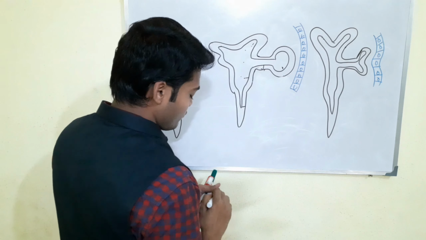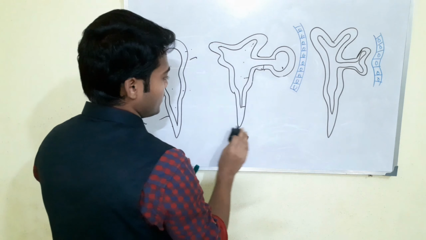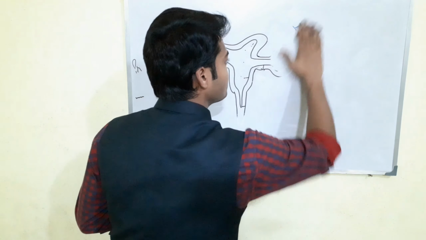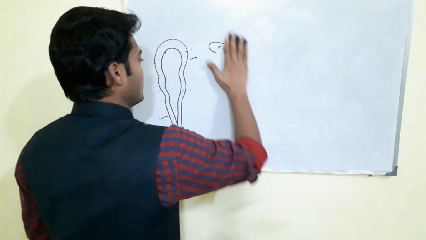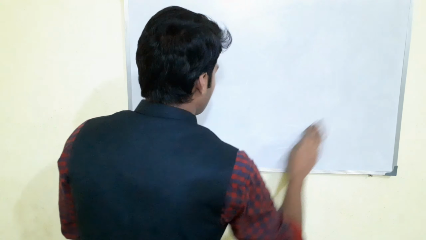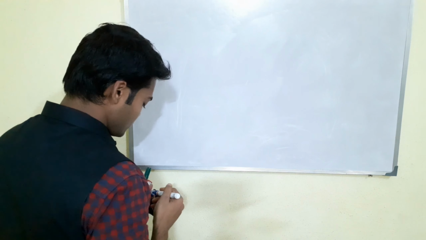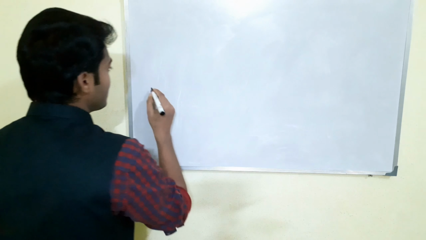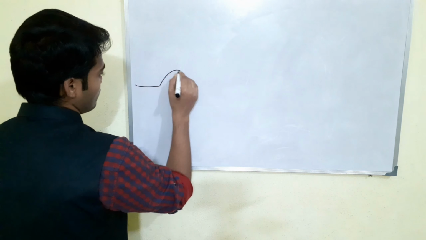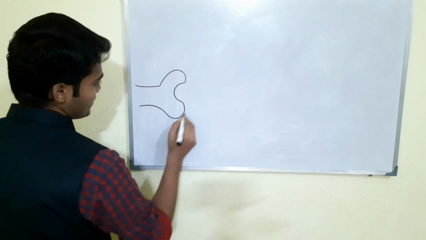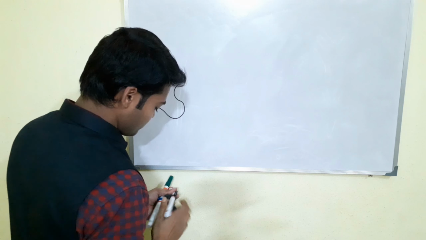With respect to time, what will happen, I will rub all this part and show you. What is happening here? I think up to this everybody is clear. Now when the ectodermal plate invaginates inside it, suppose this is the optic stalk and this is the optic vesicle, right?